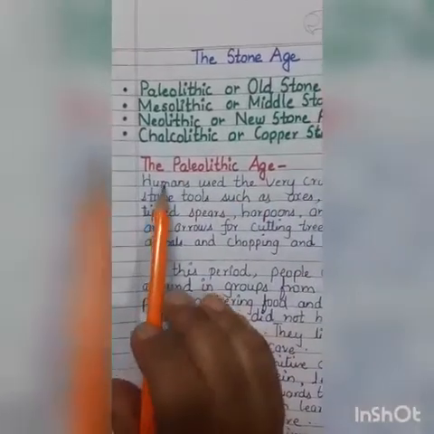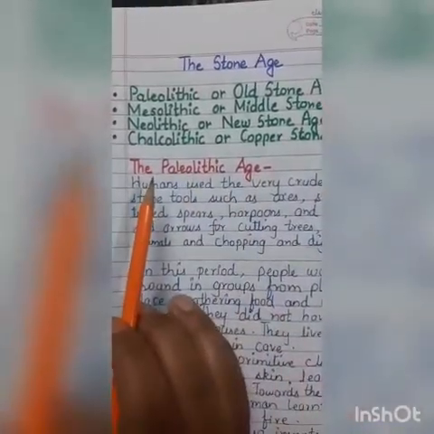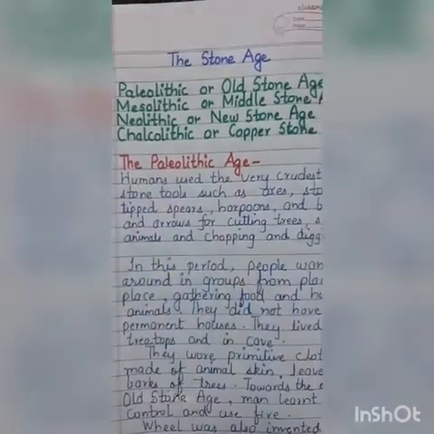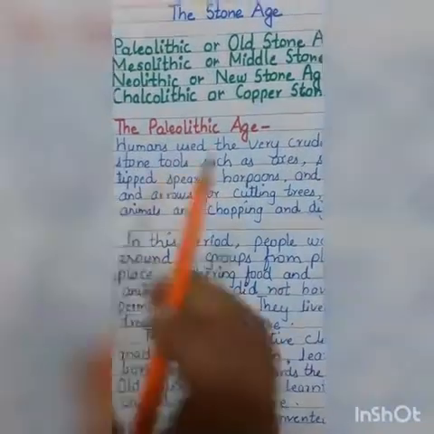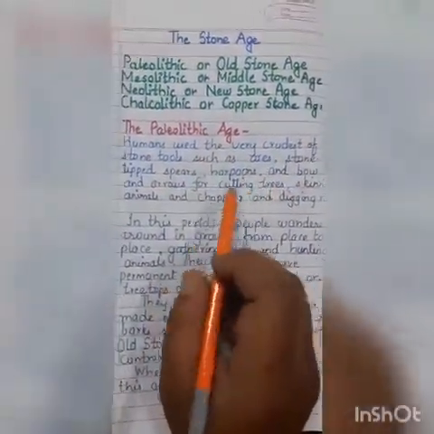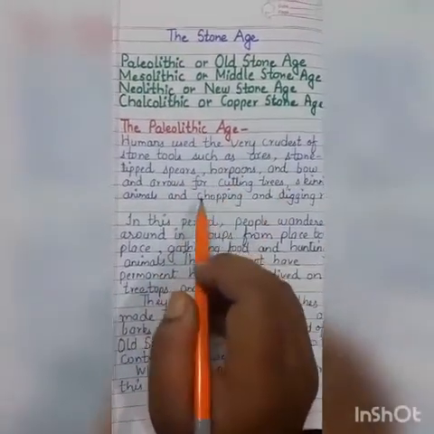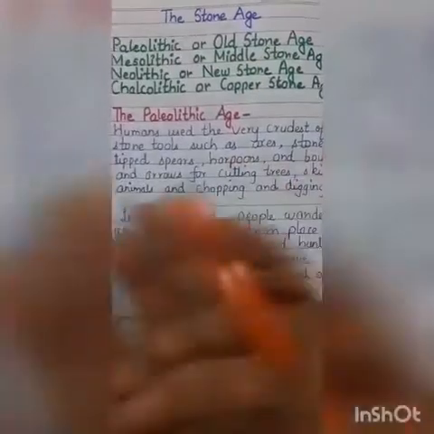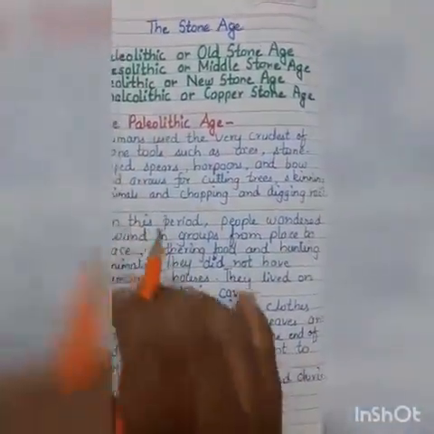Now, the first is the Paleolithic Age. Let us learn about the Paleolithic Age. During this period, humans used very simple tools like axes, stone tips, spears, harpoons, and bow and arrow. For what? For cutting trees, for skinning animals, and for chopping and digging roots.